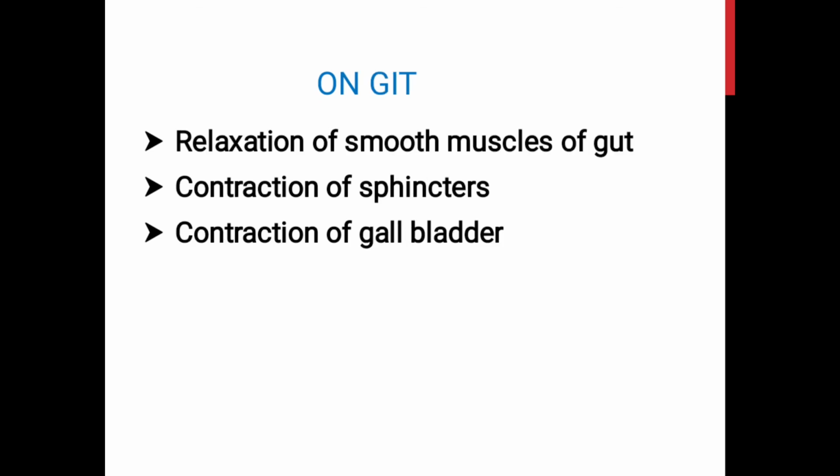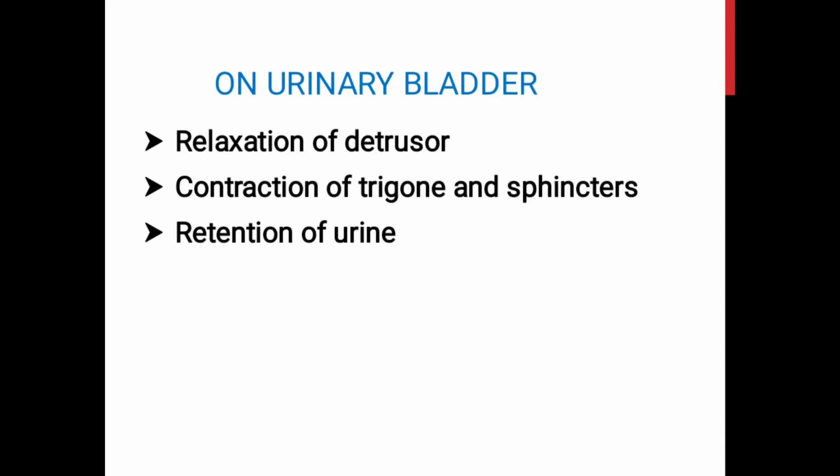Epinephrine, through the beta receptors, causes relaxation of the smooth muscles of the gut so that the tone as well as the motility of the GIT is decreased. Also, it causes the contraction of the sphincters of the gut through the alpha receptors. So, both these effects tend to produce constipation in a stressed individual.